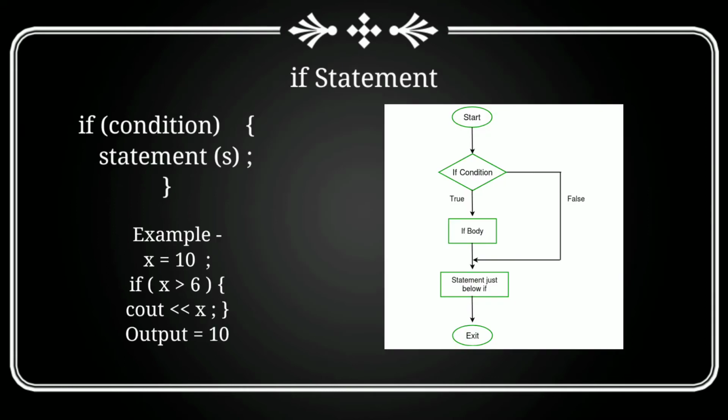If statement is used to carry out a logical test. Let's see what is happening here. If the condition is true, then your control will enter into the block of if and the statements will be executed. But if the condition is false, then the statement just below the if block will be executed. In our example, the value of x is 10. Using if statement, I am checking the condition, is x greater than 6? Yes, the condition is true. So the control entered into the block of if and the statement cout x will be executed, and we got the output as 10.